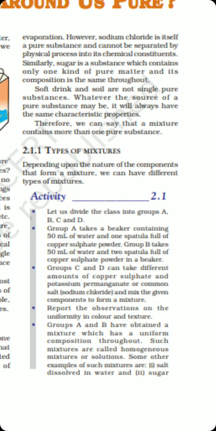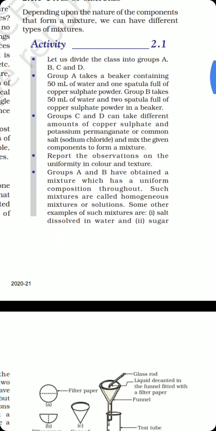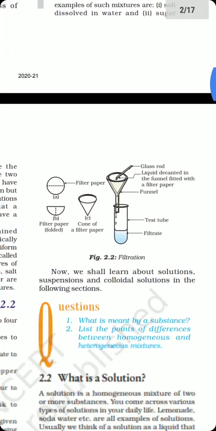The very first is a homogeneous mixture, which has a uniform composition throughout its volume, for example, a sugar solution in water or a salt solution in water. And heterogeneous mixtures are mixtures which have a non-uniform composition in their volume. That means different parts of that mixture will have different properties and different composition. For example, a mixture of oil and water is a heterogeneous mixture.